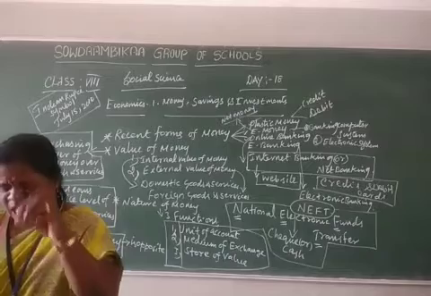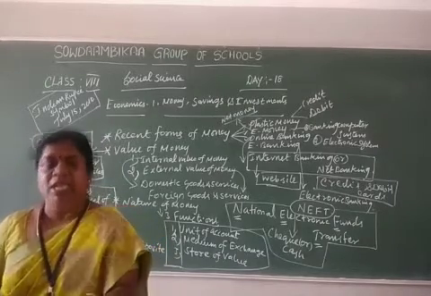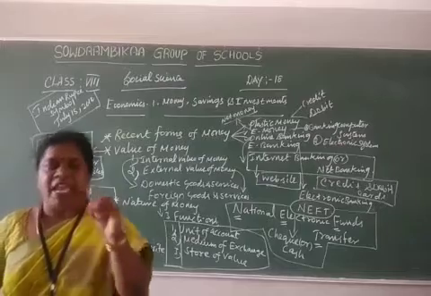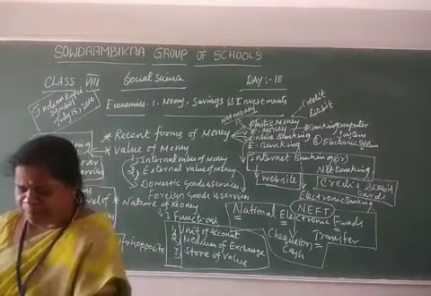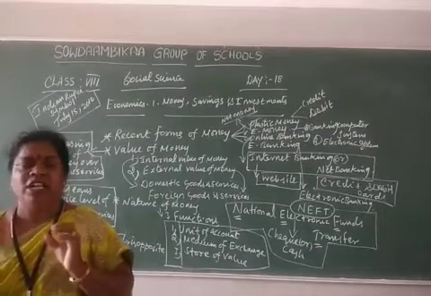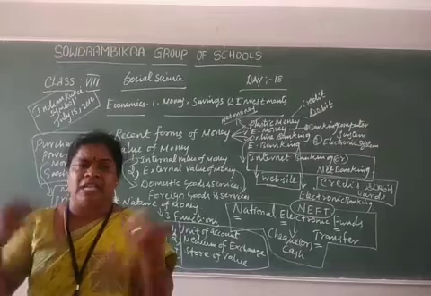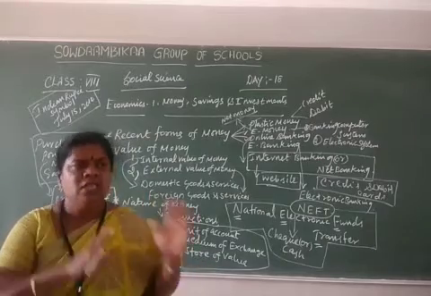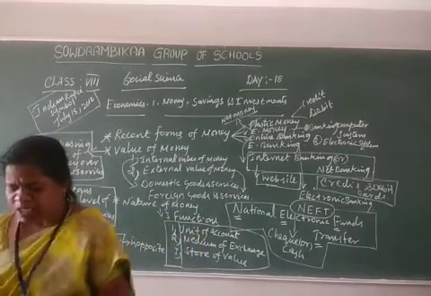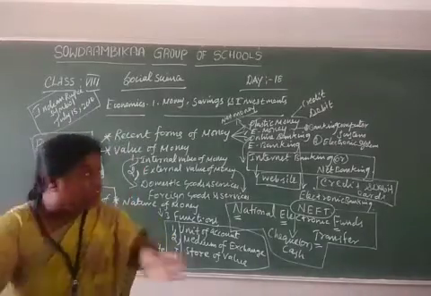E-money means electronic money. Electronic money is money which exists in the banking computer system and is payable for transactions. It is available in the bank computer system, through which they transact money. That is all called e-money, using an electronic system.